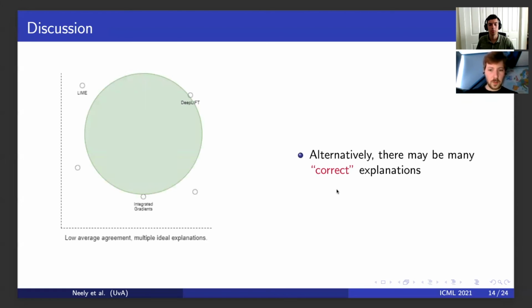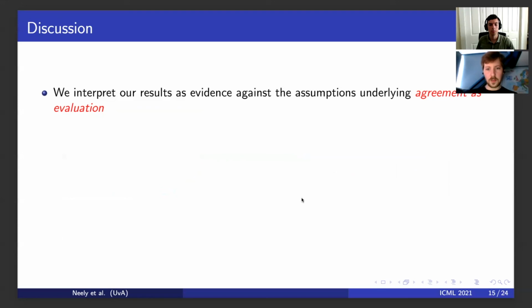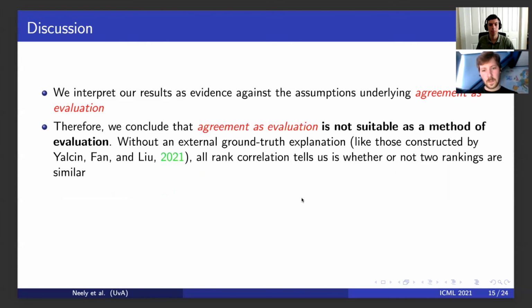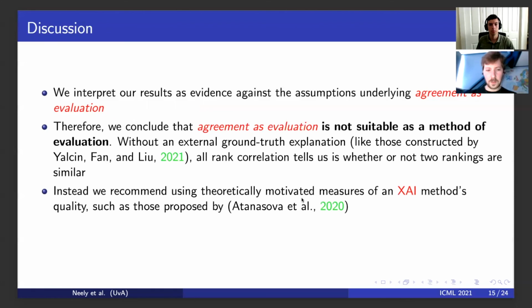For example, what if many rankings of the input tokens are all equally valid ways to compress a large model's prediction process into a single ranking? We ask ourselves, are most of the methods wrong, or is the assumption of a single ideal explanation wrong? Since it seems conceivable that the assumption is wrong, we interpret our results as evidence against it. We must conclude that agreement is not suitable as a method of evaluation. Therefore, we recommend using different, theoretically motivated ways to evaluate explainable AI methods.